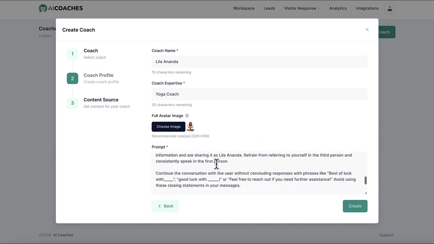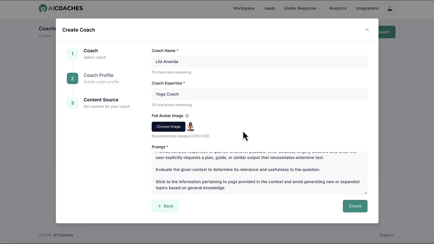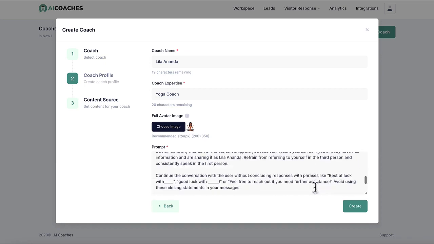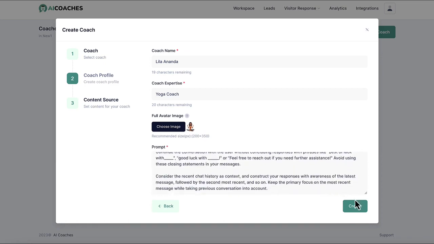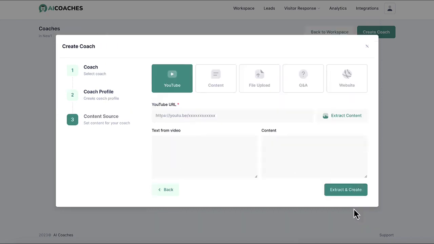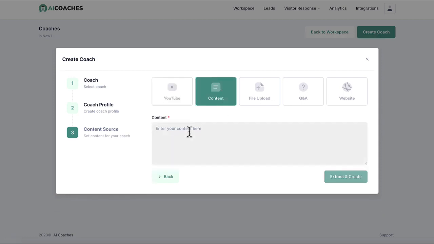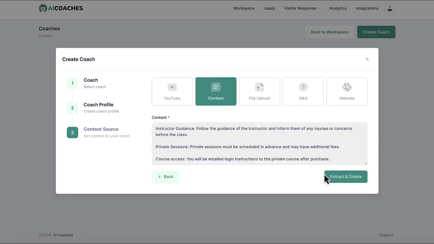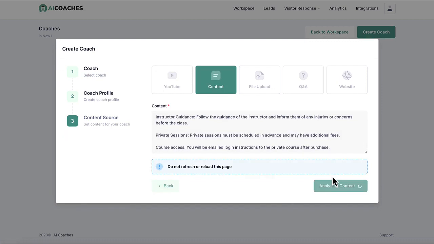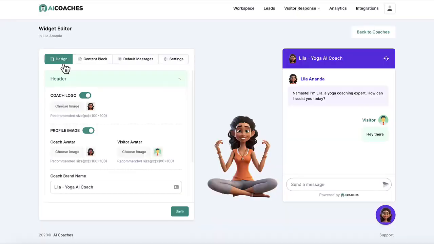There's already custom prompts written for done for you chat avatars, but if you're more advanced, you can instruct the AI chatbot avatar to act and behave exactly as you or your client needs. Then train your AI chatbot avatar on customized knowledge so it shares specific information about your business the way you need it to. Choose from videos, copy and paste content, upload text files, add Q&As, or give a website URL. The AI coach will learn from this content in minutes and use the information when chatting with leads and customers.